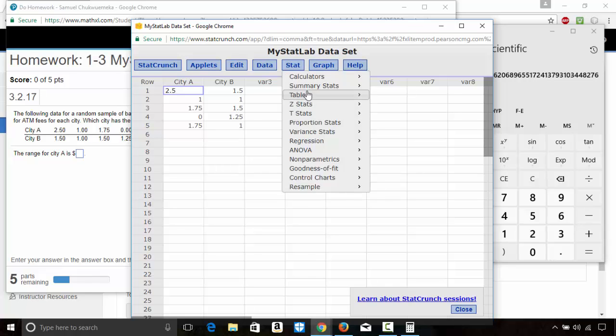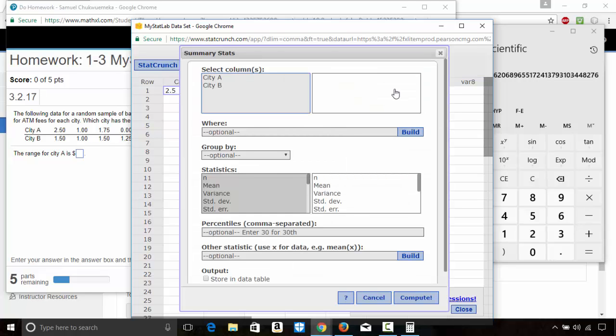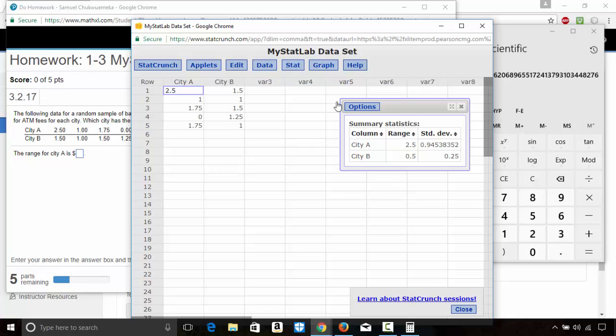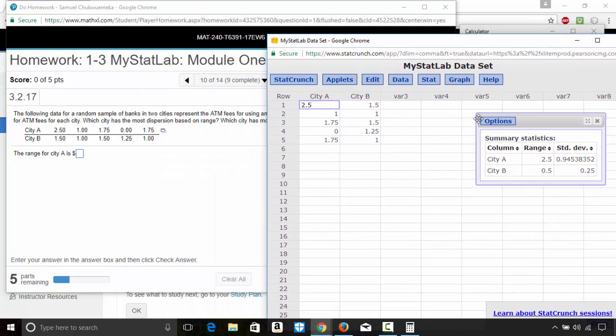So Stat, Summary Stats, Columns. I will select city A, use the Control key. Anytime you make more than 1 selection, press the Control key and click on that. Okay, city A, city B, and I need the range and standard deviation. So I come over here, I click on range, then I press down the Control key on my keyboard, I move up, I press the standard deviation, and I click Compute. All right, let's go and answer this now.